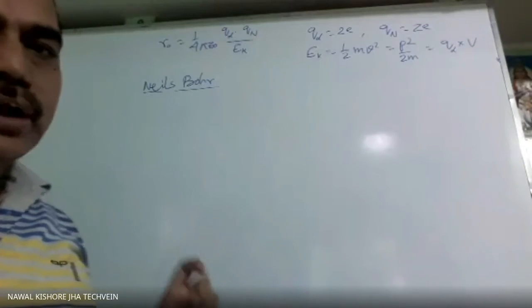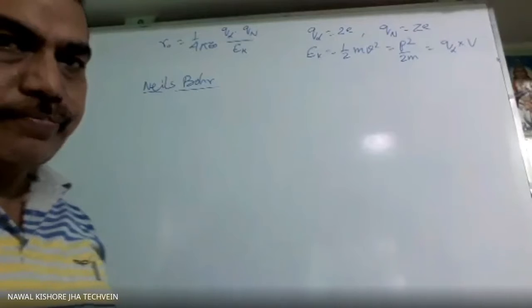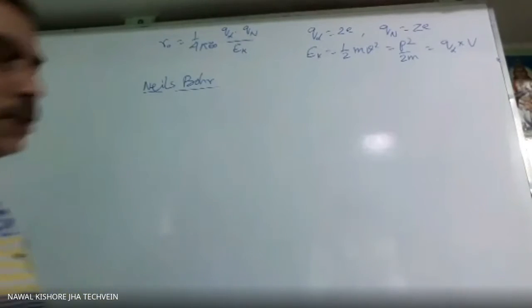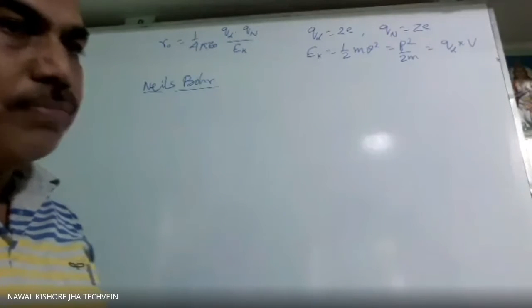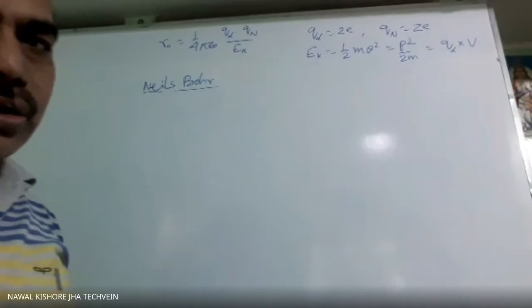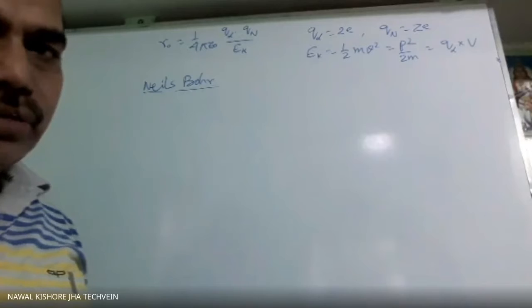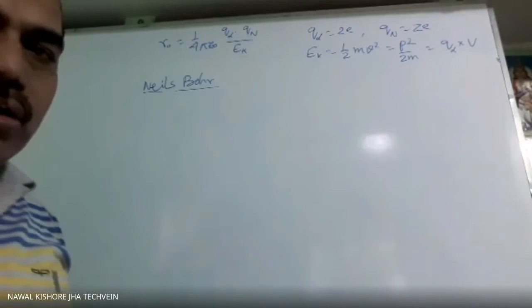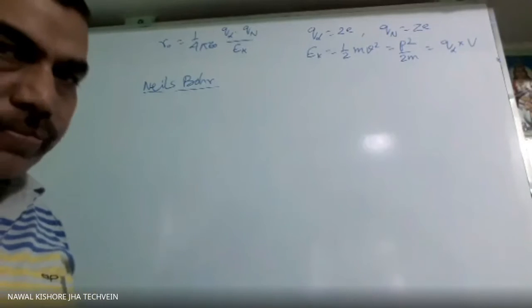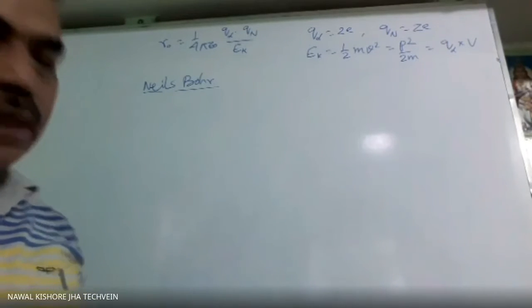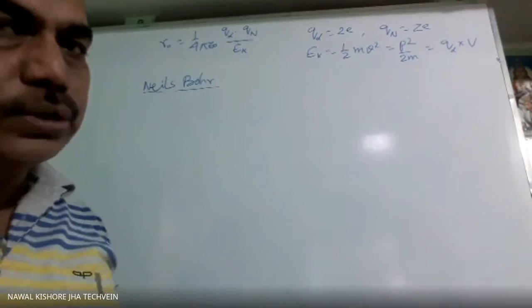There are certain fixed orbits where the electrons can revolve. And when they are revolving in these orbits, there is no change in the energy. Only those orbits are allowed in which there is no change in energy of the electron. So the electron will keep on revolving, but there will be no change.